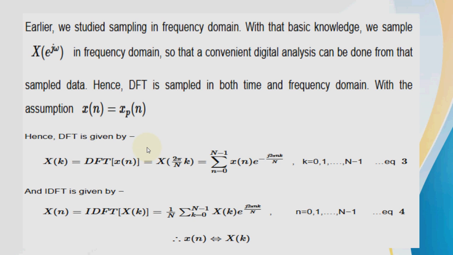So DFT is nothing but summation n equal to 0 to N minus 1 of x of n e raised to minus j 2 pi kn by N, for k values from 0 to N minus 1, and IDFT becomes x of n equal to 1 by N summation k equal to 0 to N minus 1 of X of k e raised to positive j 2 pi kn by N, for n equal to 0 to N minus 1. So note that DFT has the summation sign n equal to 0 to N minus 1, and the IDFT has the summation sign k equal to 0 to N minus 1.